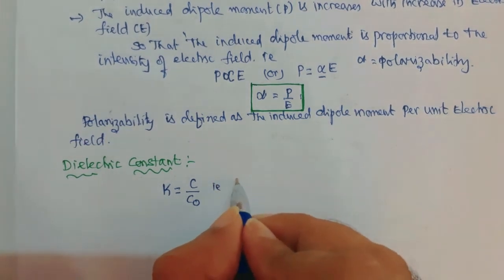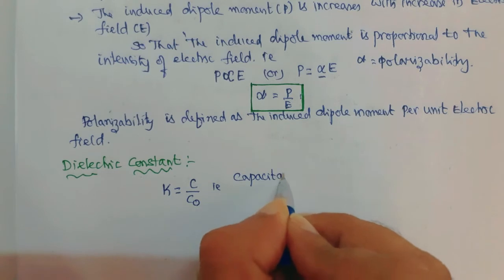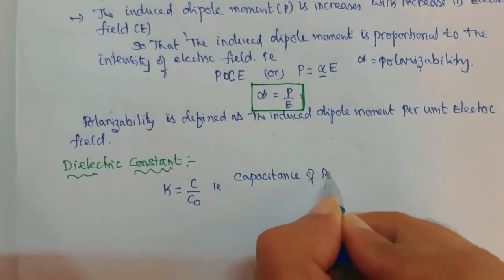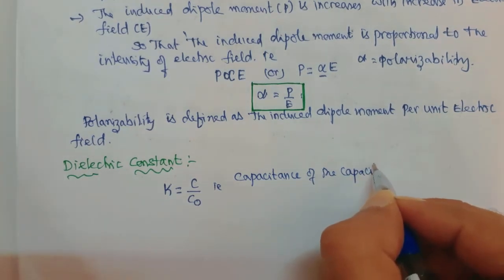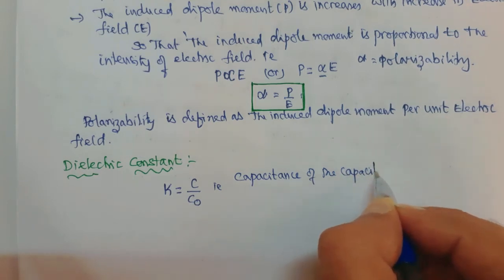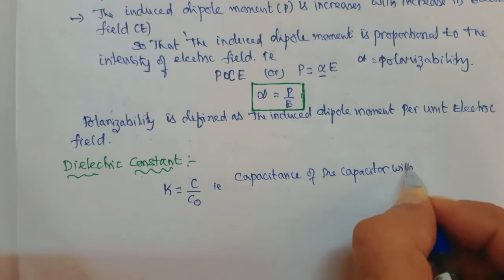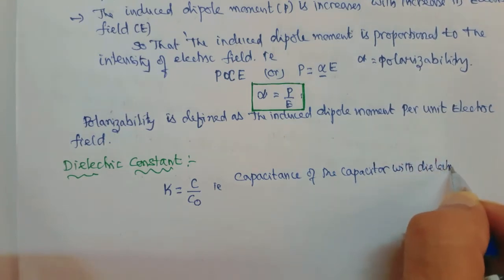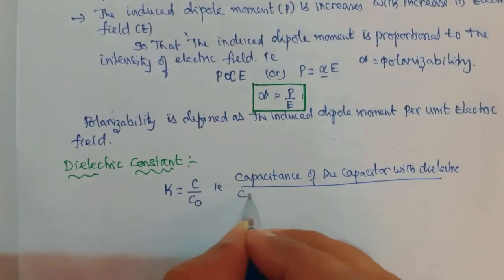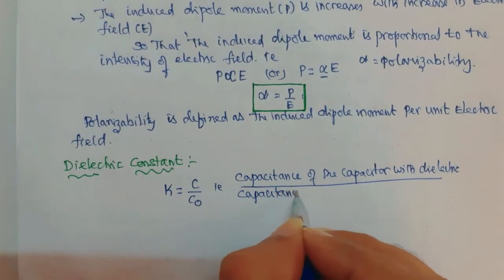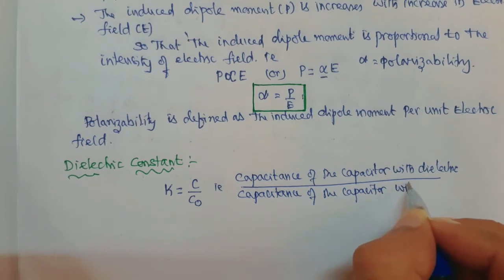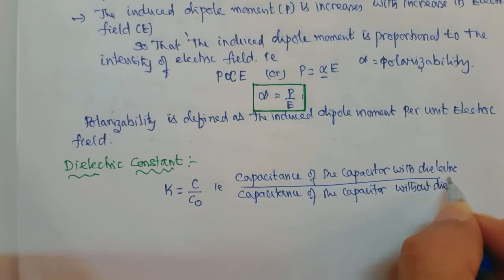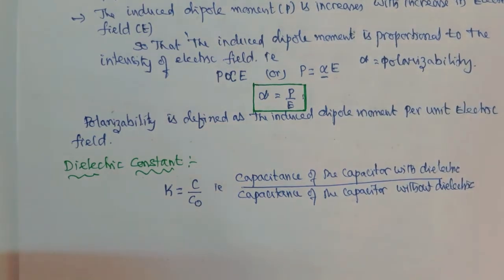That is, the capacitance of the capacitor or condenser with dielectric to the capacitance of the capacitor without dielectric. Now this is nothing but the dielectric constant.